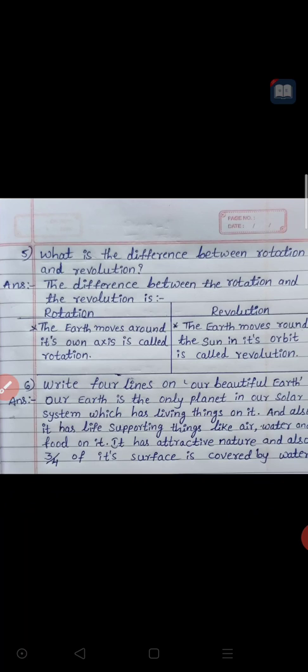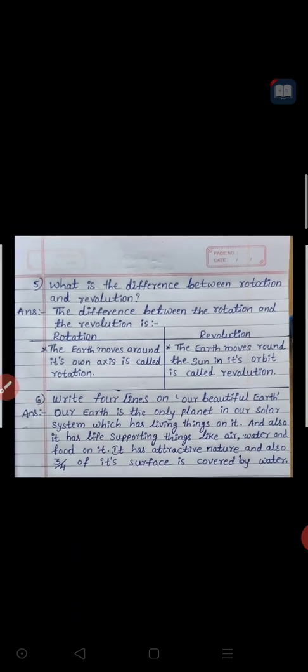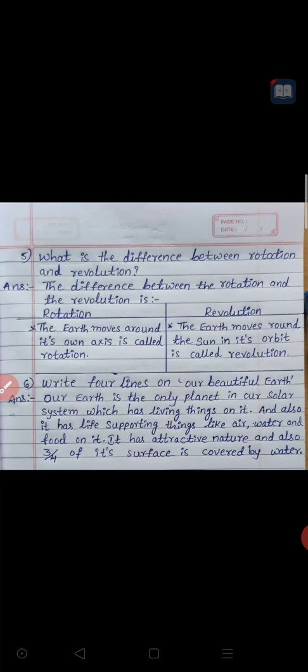I repeat it. The earth moves or spins, you can use spins also. The earth spins around its own axis is called rotation. And revolution is nothing but the earth moves round the sun in its own orbit is called revolution.